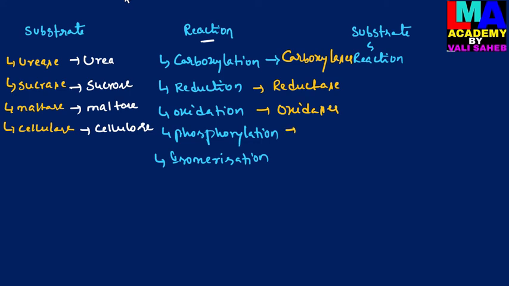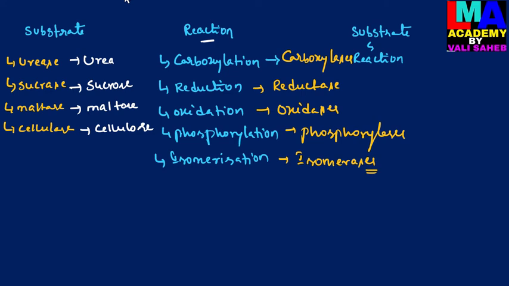The enzymes which help in phosphorylation are phosphorylases. And the enzymes which help in isomerization are isomerases. So this is about the naming of enzymes on the basis of reaction.